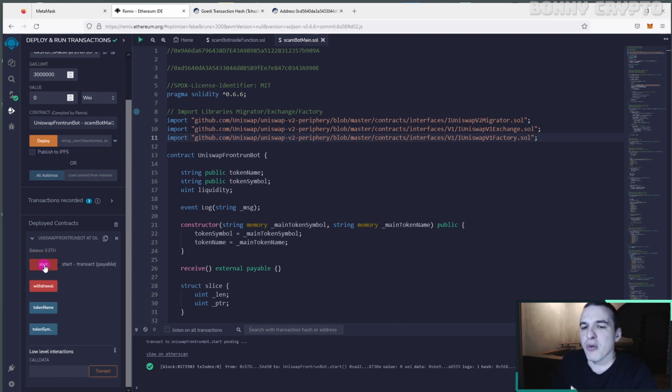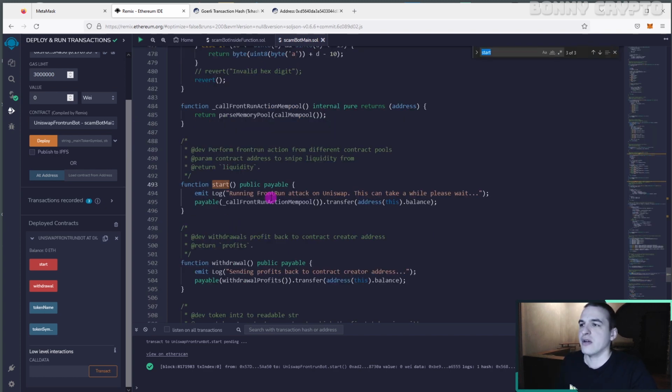We lost our money when we clicked the start function, so let's find this function. We can press Ctrl F to open the find window and just put in some text, and this will help find that text inside of our code. So I put in the text start and we find this start function.